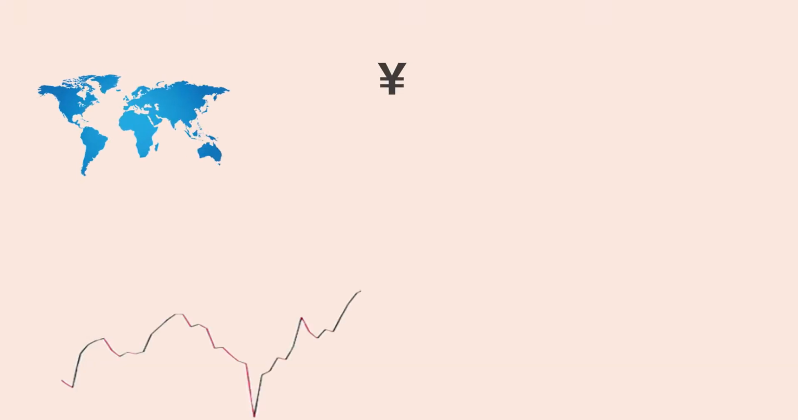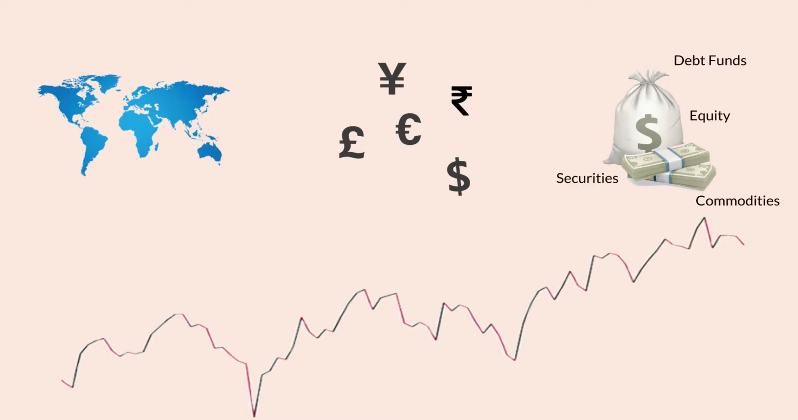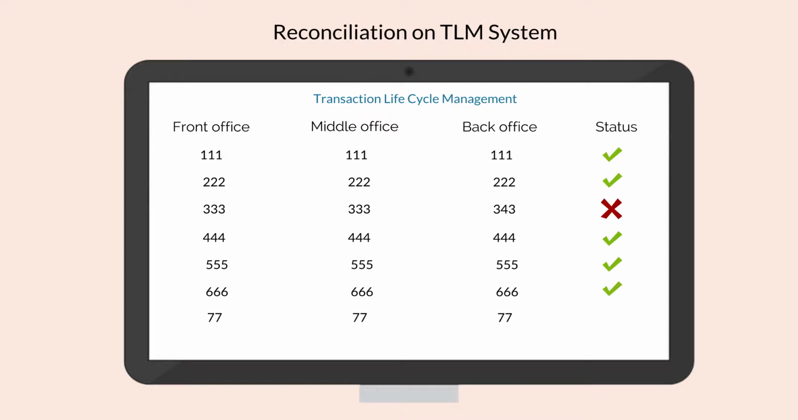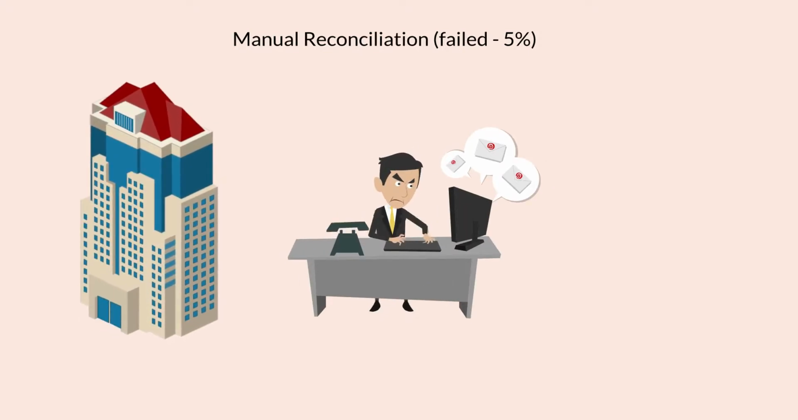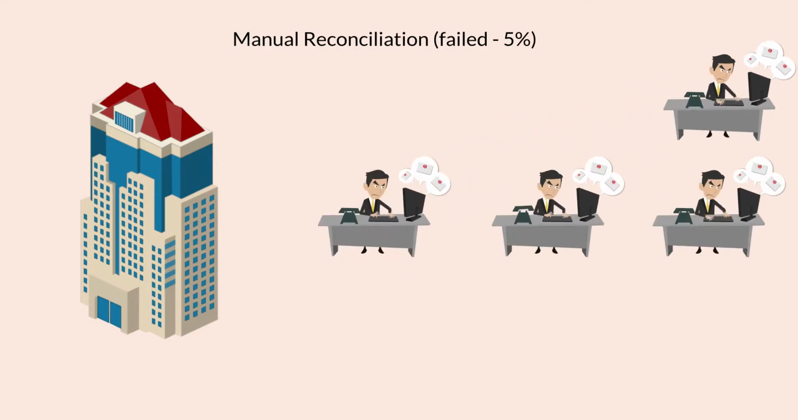Every day, millions of trades across geographies, currencies, and products are carried out. All these trades need to be reconciled in a transaction lifecycle management system, which is almost 95% accurate. But the 5% failed reconciliations have to be carried out manually. A large-sized investment bank typically has a dedicated team of 200 to 500 associates for this, which is huge.